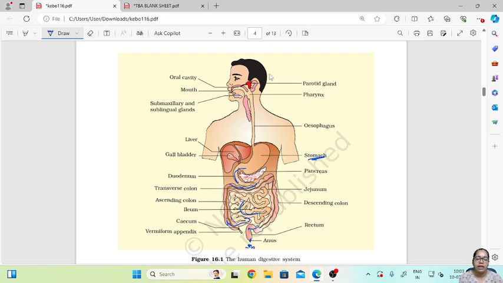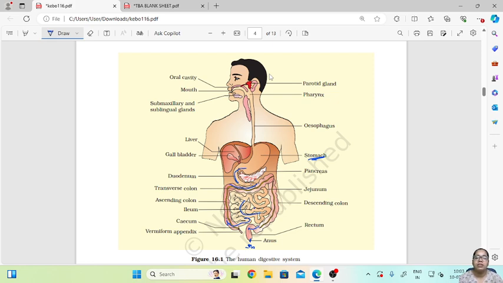Then after that, the mineral nutrients will be absorbed in the small intestine by the villi, which are finger-like projections which help in the absorption of these nutrients, and then supply them into our blood, and through the blood they are supplied to the various parts of our body.